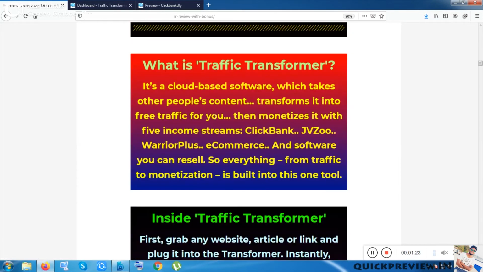So basically they are calling it a 5-in-1 product because they are taking these 5 words: Warrior Plus, e-commerce, software, ClickBank and JVZoo. So they have focused on the main platforms of any product promotion or affiliate promotion. So this is awesome. And apart from these platforms, you can promote any other e-commerce product, and this product is mainly focused on software. This is good news for this product. This product is also very cheap.